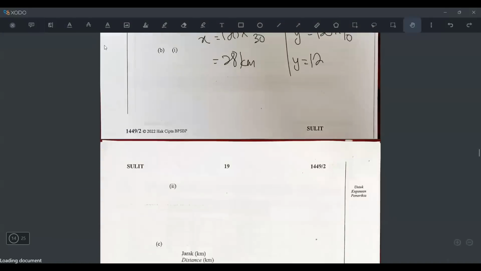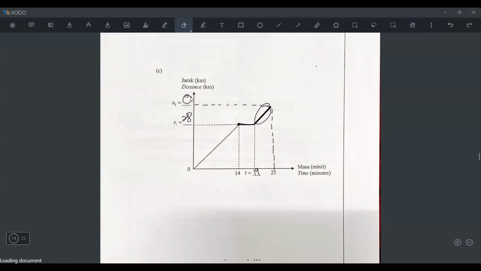But you don't go and write 12 here, please. It's not 12 here. It's 28 plus 12, because it means that he's moving for another 12 kilometer here. So what is 28 plus 12? I think it's 40. Okay. So that's how you do it. It means that in the 6 minutes time here, the train moved for 12 kilometer.